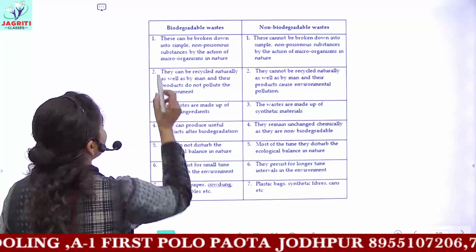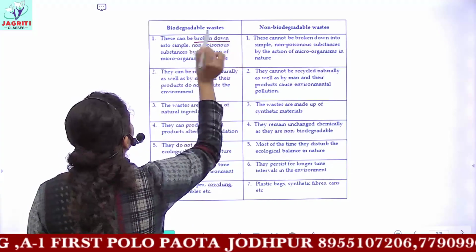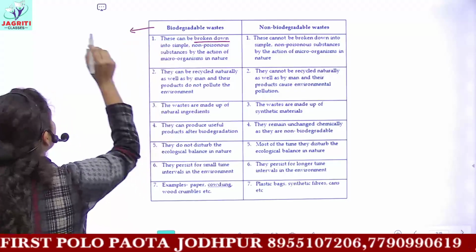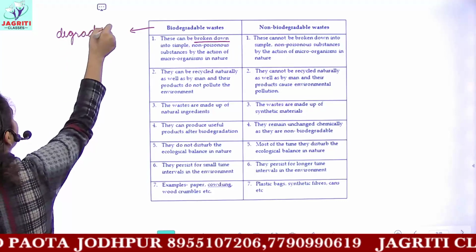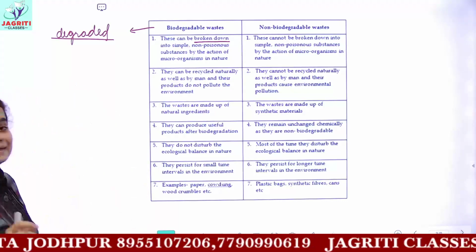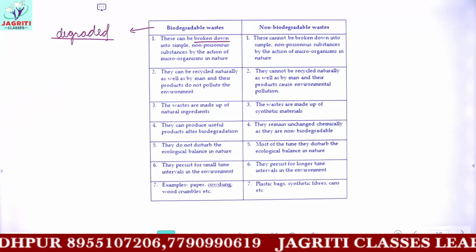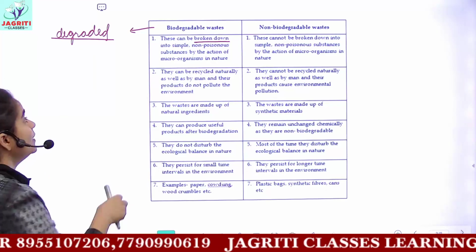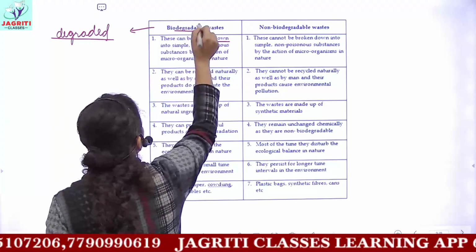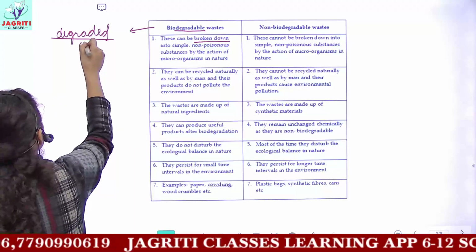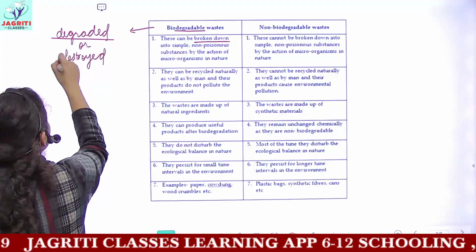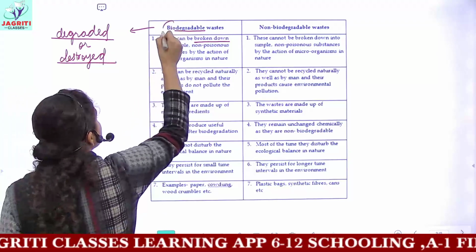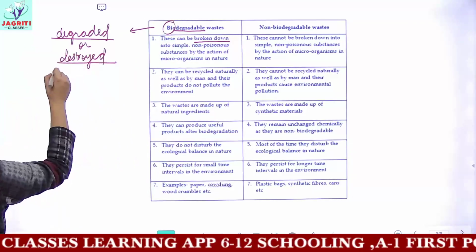Biodegradable wastes are the wastes which can be broken down. Biodegradable means those wastes that can be degraded. Degraded means destroyed. Here the term degradable means which can be degraded or destroyed, and bio means by the action of living organisms.